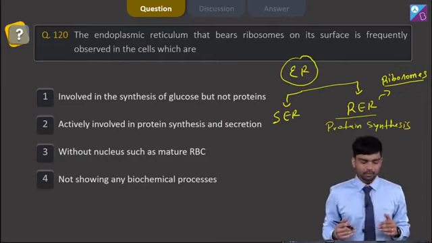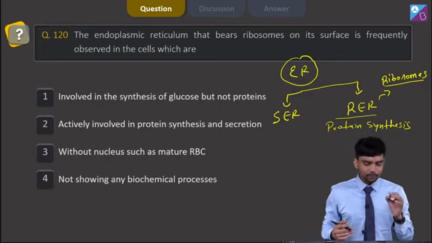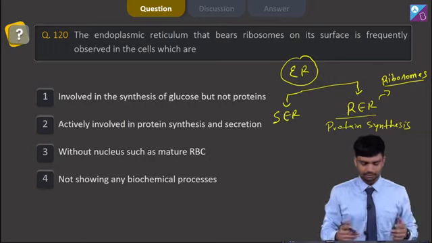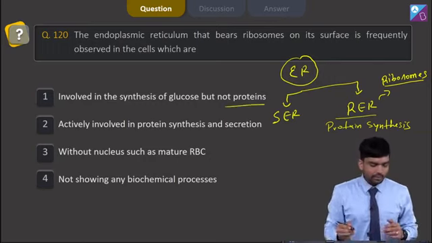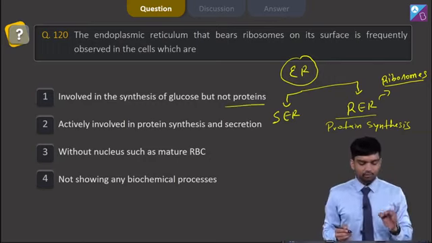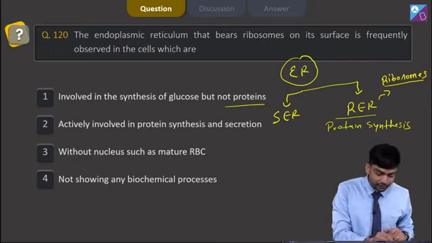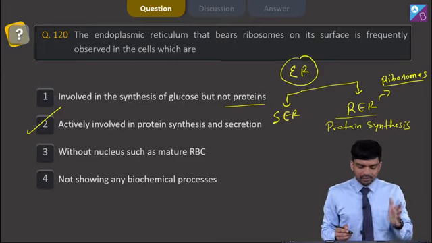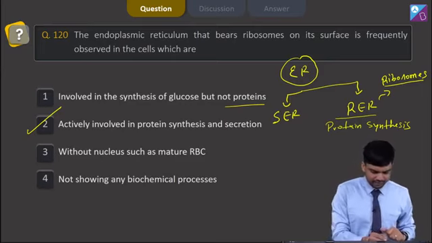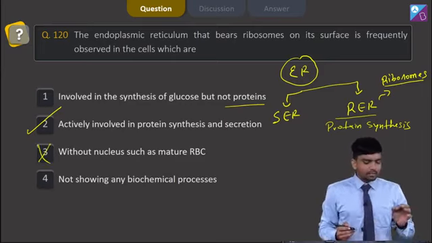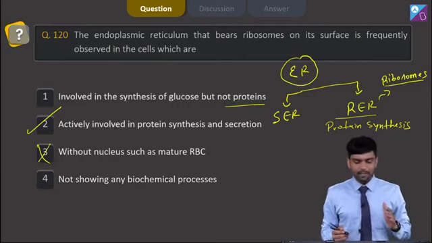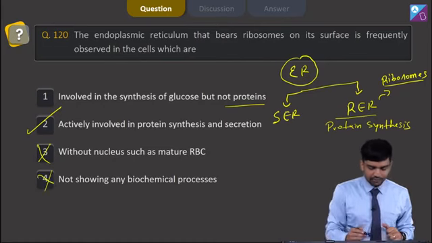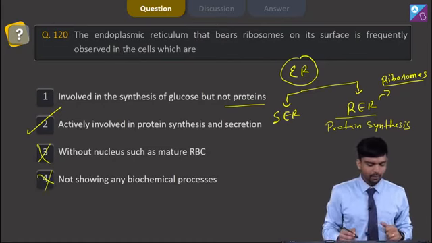and secretion. So let's understand, the first option says is involved in synthesis of glucose but not proteins, which is actually wrong. The second option says actively involved in protein synthesis and secretion, which is actually signifying the right answer. The third option says without nucleus, such as mature RBC, which is actually a wrong option. The fourth option says not showing any biochemical process, which is wrong because it is showing protein synthesis. So we have the correct answer as option number 2.